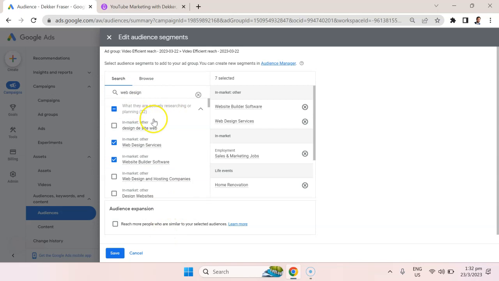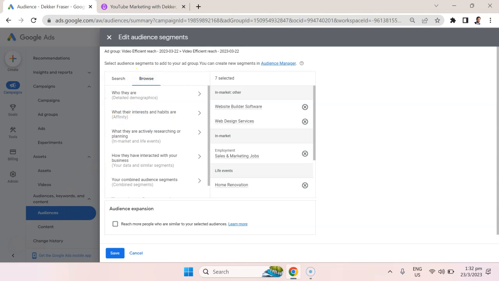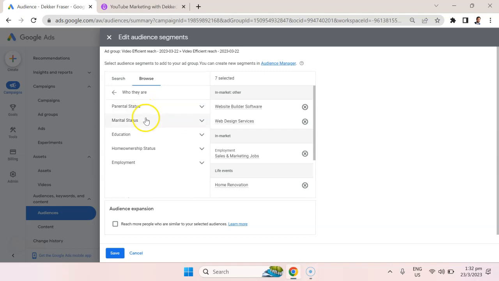So you can do the search and get some ideas there, but we can also get more specific by going into the browse option. We can target people based on who they are, so detailed demographics, things like parental status, marital status, their education, current college students, for example, homeownership status, employment. A lot of this is going to be more relevant when you're doing business to consumer.